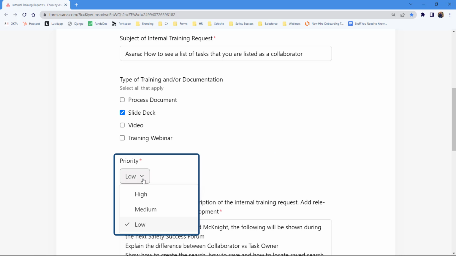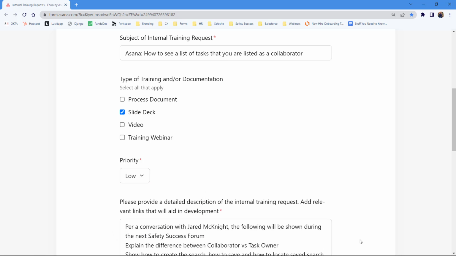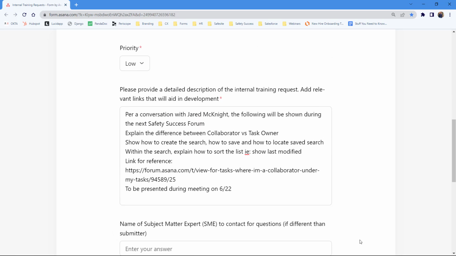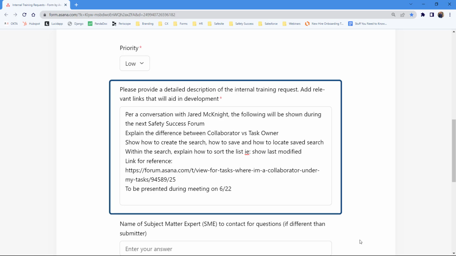In the priority dropdown, select high, medium, or low. A high priority means the topic is hindering the audience from doing their job correctly and is impacting clients. Low priority means the audience would benefit from learning more about the subject, but still able to continue with their day-to-day responsibilities. The following section is the most important on the form.